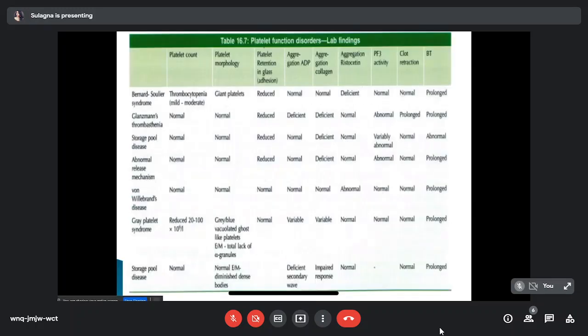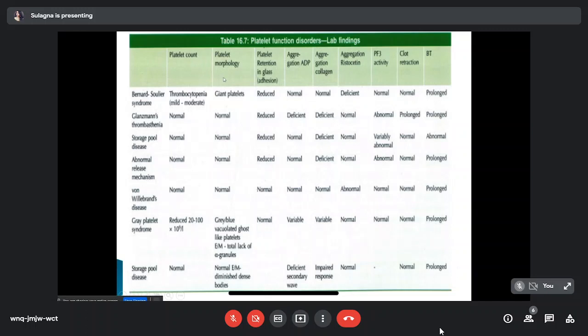So, again, a small brush up. These are the list of important platelet function disorders: Bernard-Soulier syndrome, Glanzmann thrombasthenia, platelet storage pool disease, Gray platelet syndrome, along with von Willebrand disease. So we can see in every platelet function disorder, the BT is prolonged. So BT is prolonged with every disorder.